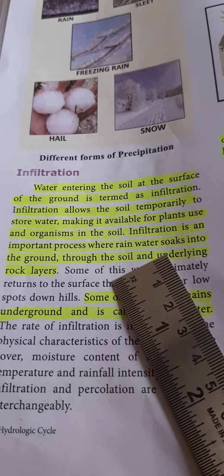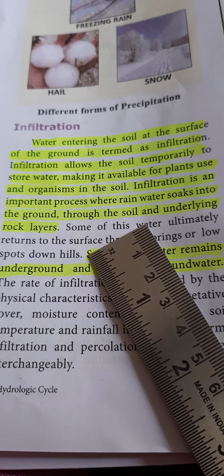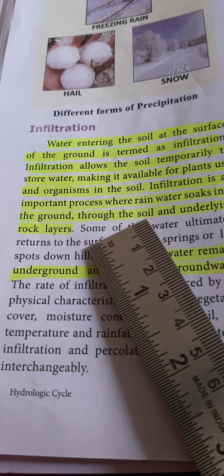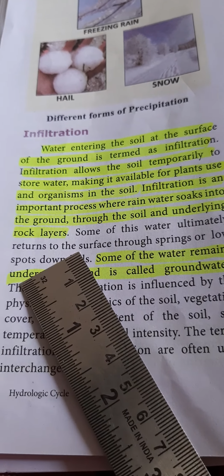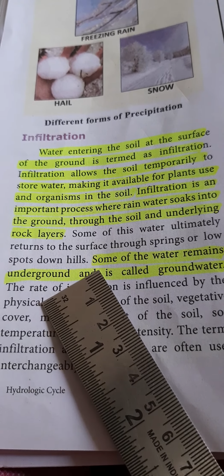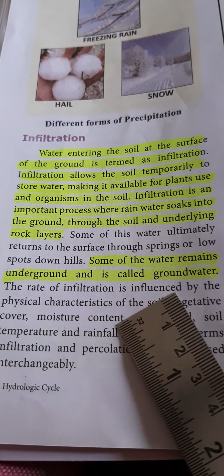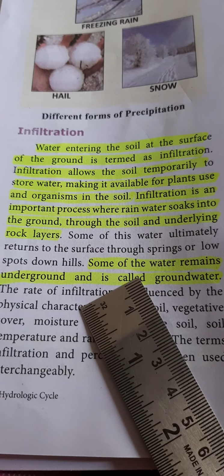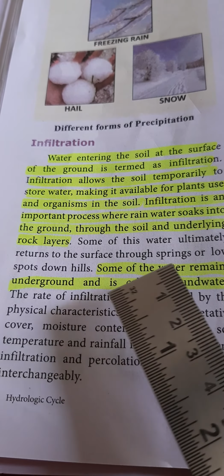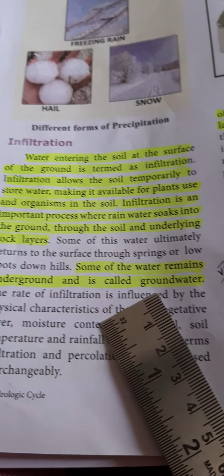Infiltration is an important process where rain soaks into the ground through the soil and underlying rock layers. Some of this water ultimately returns to the surface through springs or low spots down hills. Some of the water remains underground and is called groundwater. What is groundwater? Water entering the soil surface of the ground is termed infiltration. That water remains underground and it is called groundwater.